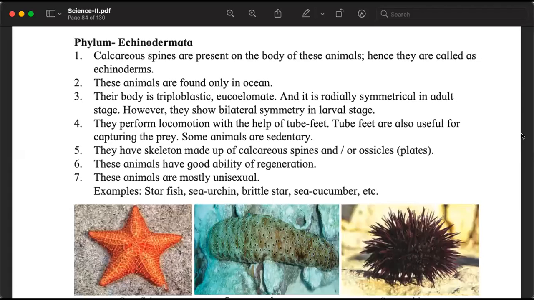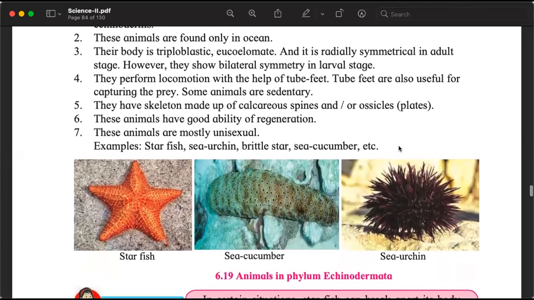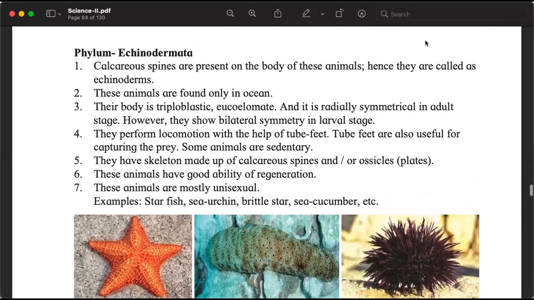The next phylum is Echinodermata. See how they look? Again, so many varieties. Starfish. Look at the shape and you know why it is called a starfish. It looks like a star. Doesn't look like fish, but it is called starfish. Sea cucumber. Cucumber मतलब क्या? अपनी खीरा, ककड़ी. Sea cucumber, but it's not a vegetable, it's an animal. Sea urchin, देखो कितना खतरनाक दिख रहा है. It has spikes. All of them have spikes in their bodies. These animals are of the phylum Echinodermata.